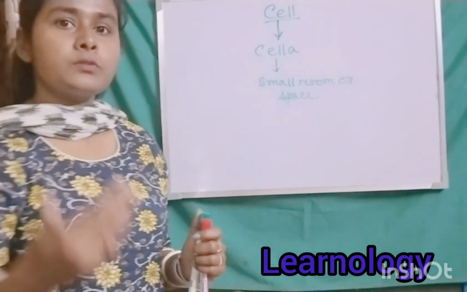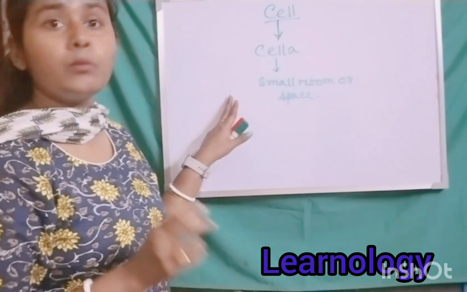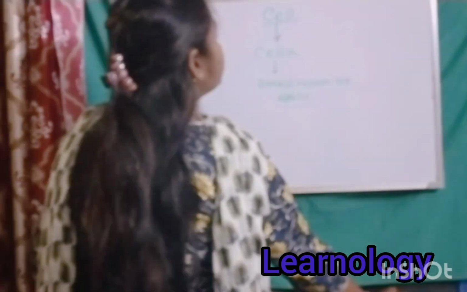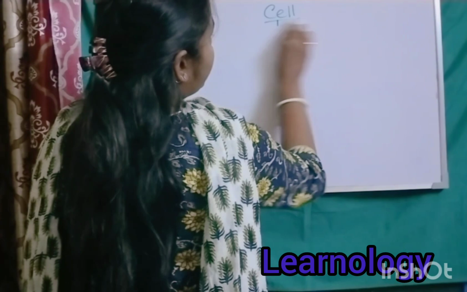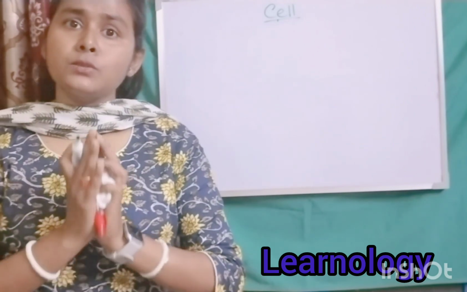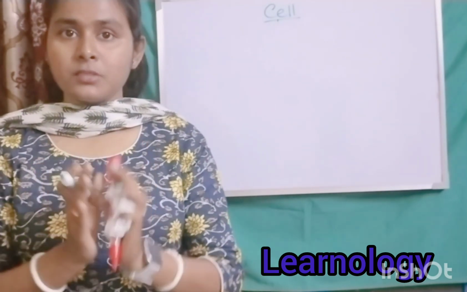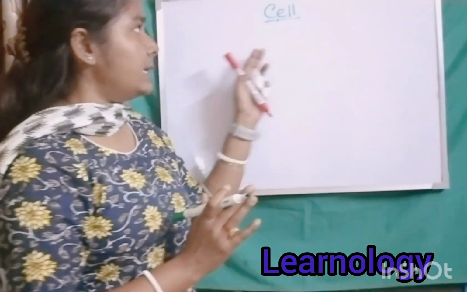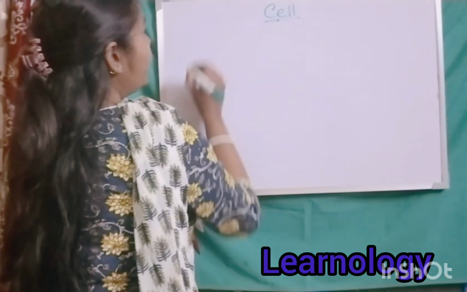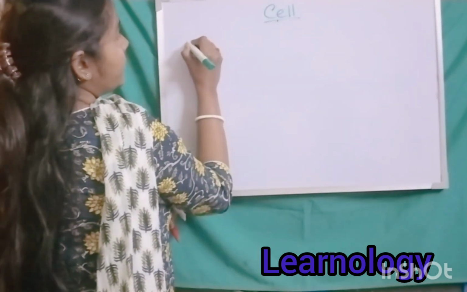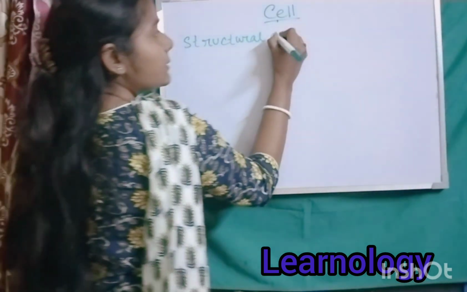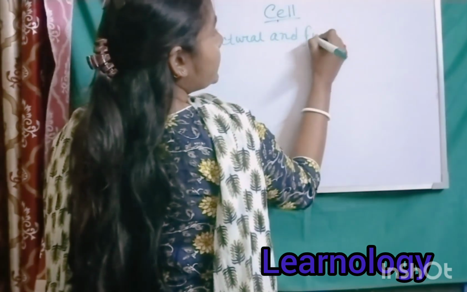Okay, so slowly हम लोग उस topic पे आते हैं, लेकिन at first हम लोगों को ये समझना है कि what is a cell and what it actually does inside our body. Okay, so for that reason you have to know the definition of the cell. Our body is totally made up of cells. The structure of the body is made up of cells, and cells also perform different types of cellular activities. Okay, so that's why the cell is also known as the structural and functional unit of life.